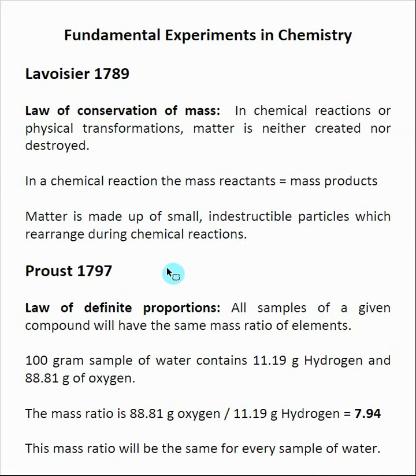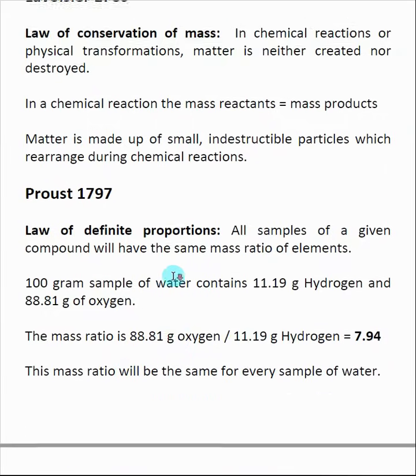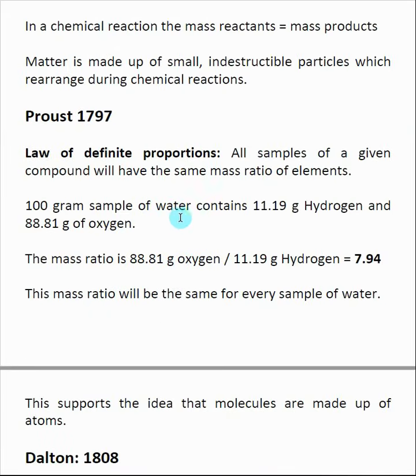Then Proust came along in 1797 to give the idea of definite proportions, which says that for a given compound the mass ratios are the same. So if I have 100 grams of water, that 100 grams of water is going to contain 11.19 grams of hydrogen and 88.81 grams of oxygen. Therefore, the oxygen to hydrogen ratio is 7.94. And this ratio of oxygen to hydrogen is going to be the same for every sample of water.